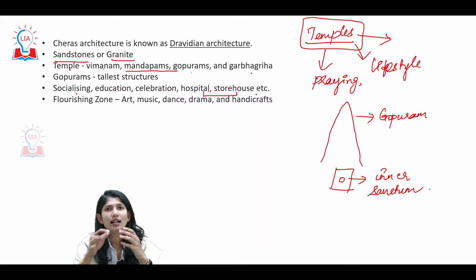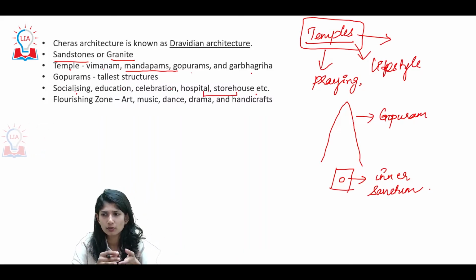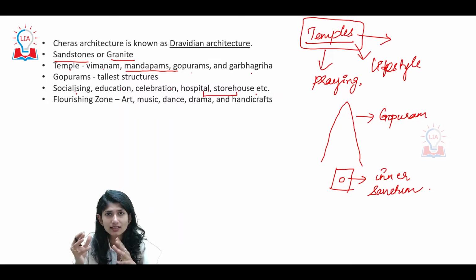See, at that point of time, for example during the Chera Dynasty period, there used to be some kind of famines, drought. At that time they needed a place to store the grains. At that point they utilized the temples, right? For example, if there is some disease, there is an immediate need for a place to house a larger number of people.